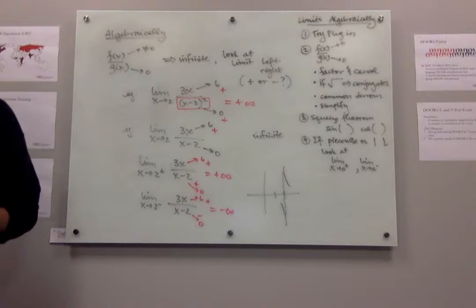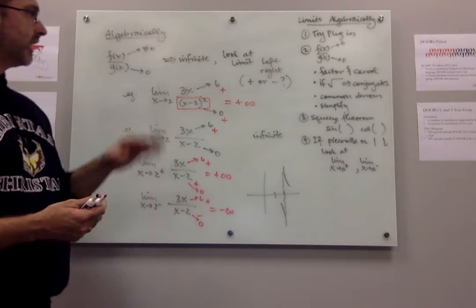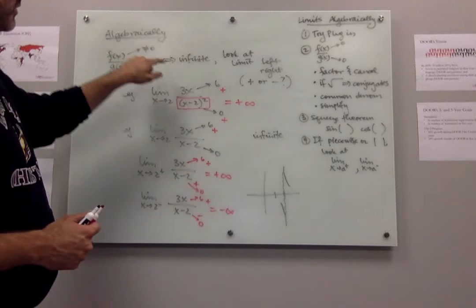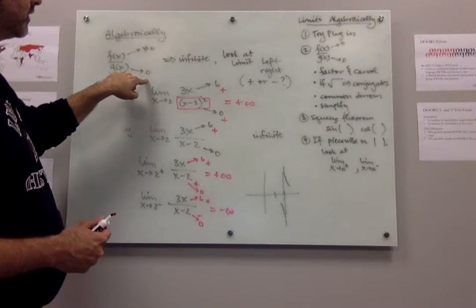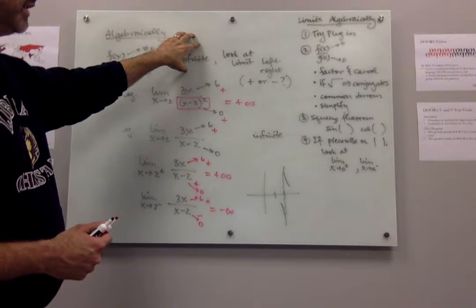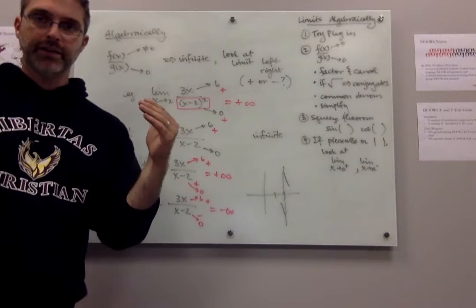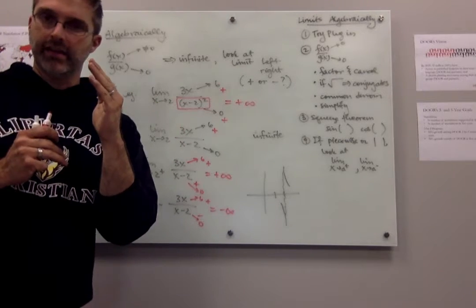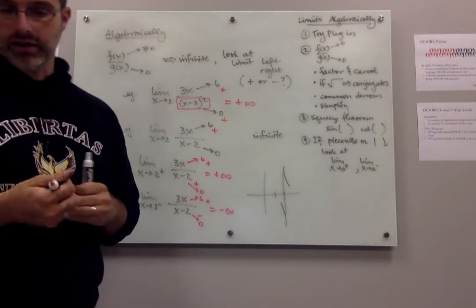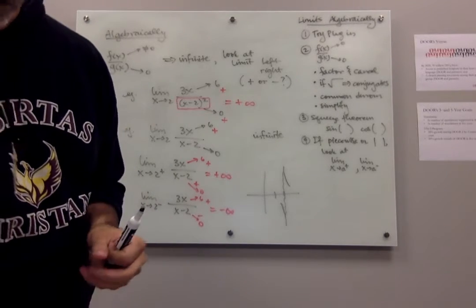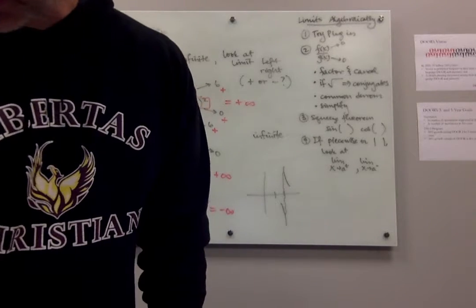Does that make sense? So again, I'll do a couple more examples, but when you get a fraction where the top doesn't go to 0 and the bottom does, you know it's infinite. To figure out if it's positive or negative infinity, you have to look at what's happening on each side so you get clarity as to whether it's overall a positive number or overall a negative number. Okay? Let's try another example.